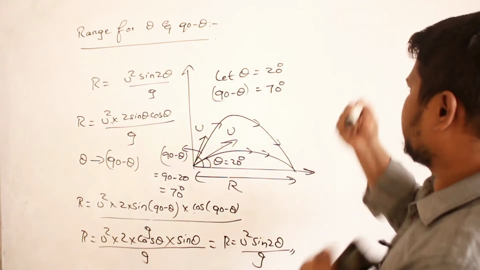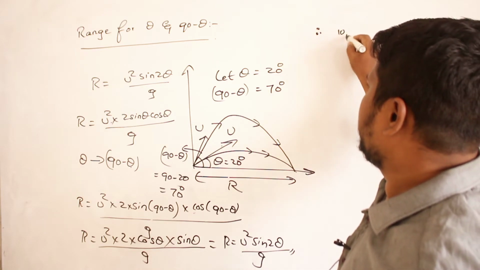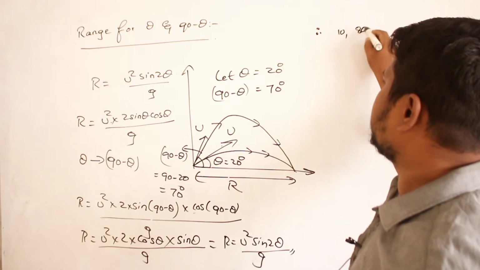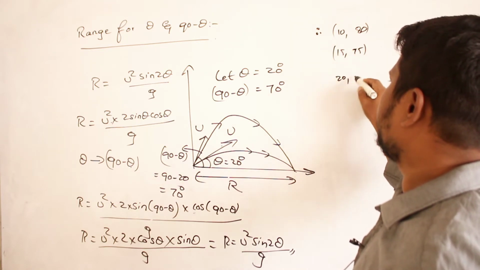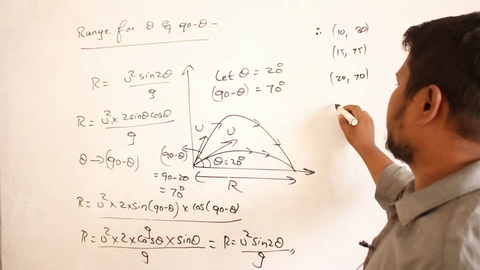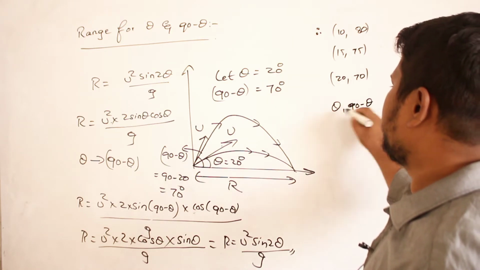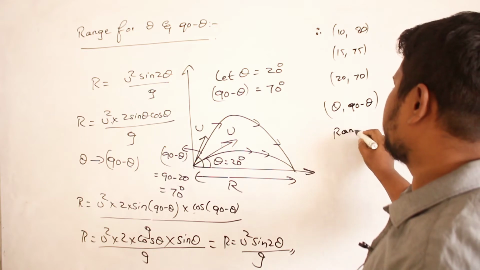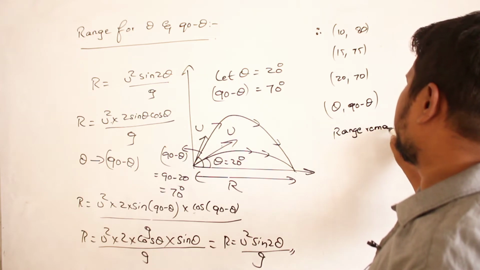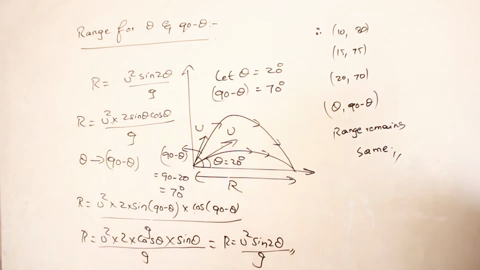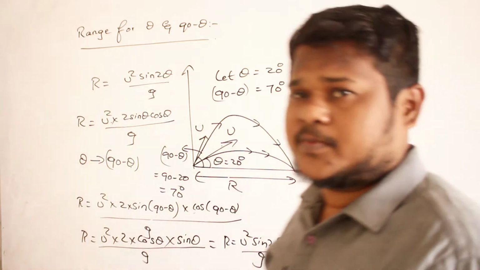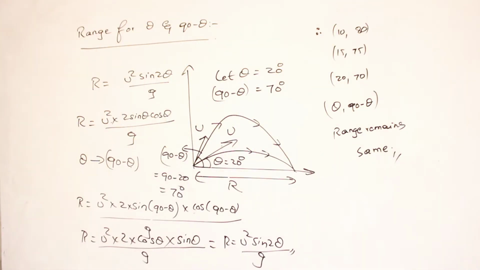Therefore, for 10 degrees, 80 degrees, 15 degrees, 75 degrees, 20 degrees, 70 degrees, like this, for any theta and 90 minus theta, the range remains the same. Are you able to understand? So this is how nature is behaving. For either theta or 90 minus theta, always you will have the same range. Fine? That's it.